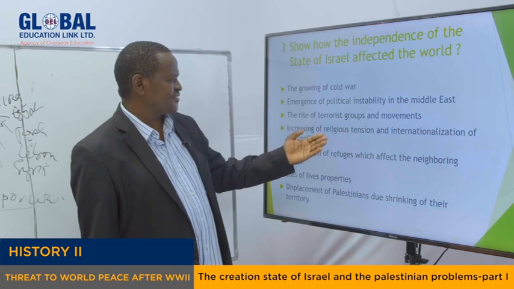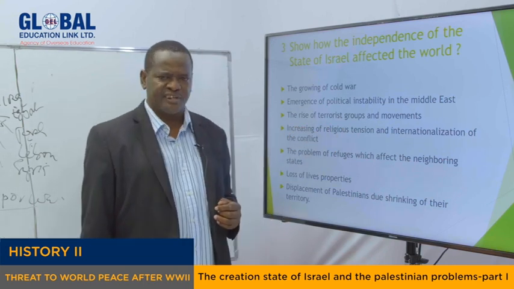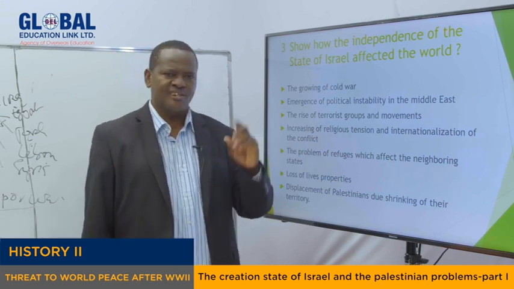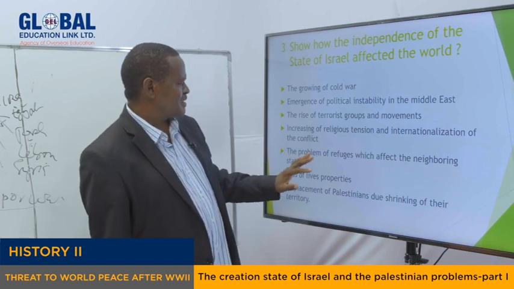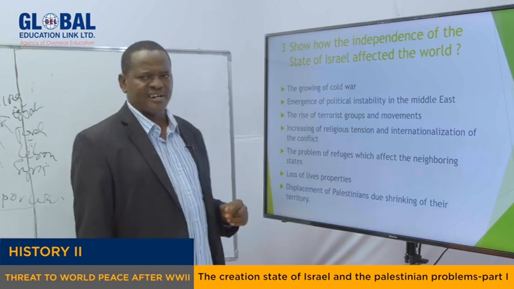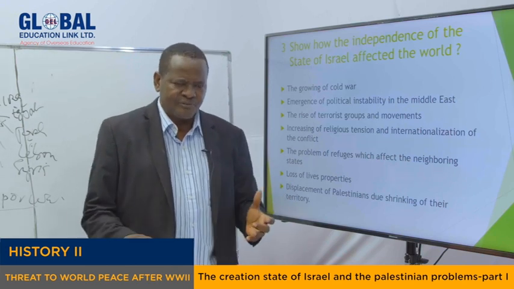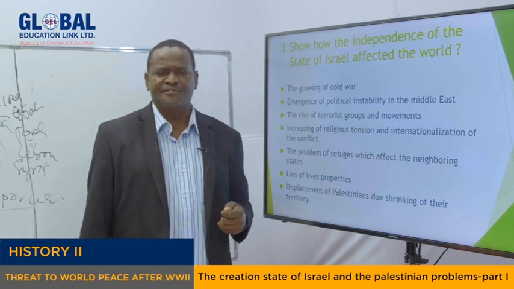Another thing is increasing religious tension and internationalization of the conflict. Of course, I've said about this already. There is religious tension in the area because of the importance of Jerusalem for Muslims, Christians, and Jews. Another point is the problem of refugees, which affects the neighboring countries. The problem of refugees does not only affect people who are refugees themselves, but it also affects people who live in the neighboring countries.